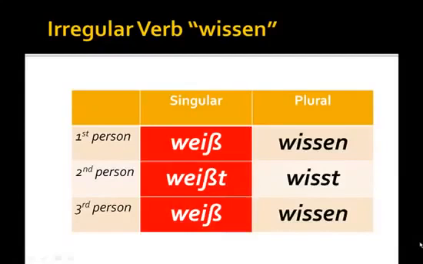Now, strong verbs can be classified according to 7 patterns. 3 of the 7 patterns manifest a change in the quality of the vowel in the verb stem in the present tense. So, ich fahre, du fährst. Ich esse, du isst. Ich lese, du liest. These patterns of conjugation simply have to be memorized. Once you have them memorized, they will greatly